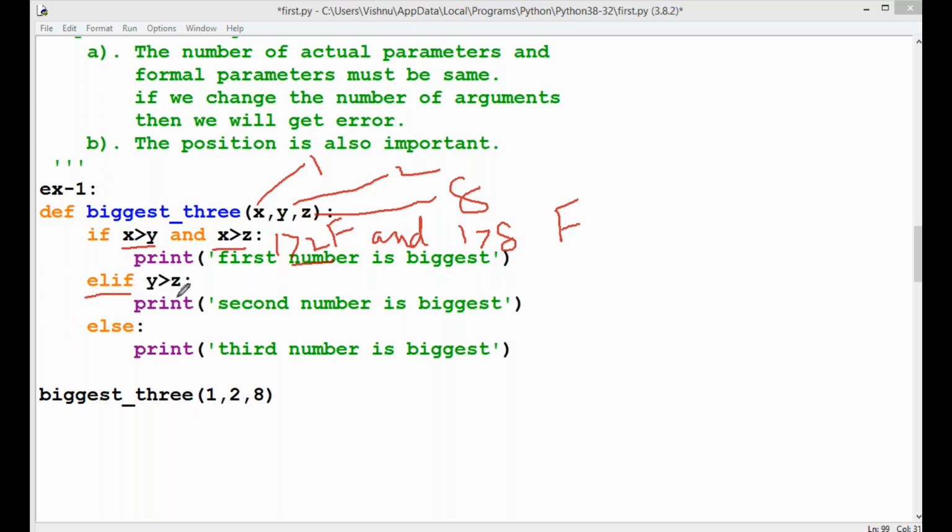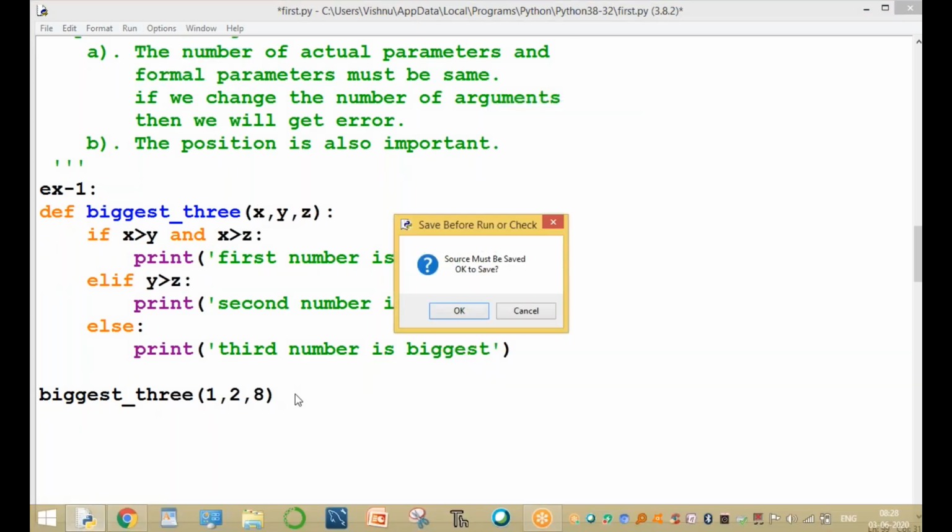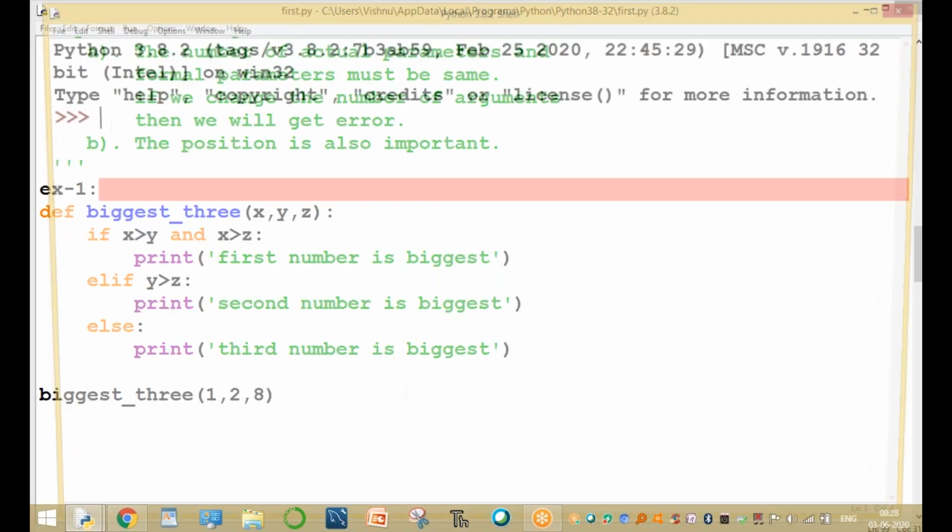Then execute the elif block. Elif y is greater than z: y value is 2 and z value is 8, 2 is greater than 8. This condition also returns false. Then automatically it executes the else: third number is the biggest value. Now run this program to find the biggest of three numbers.